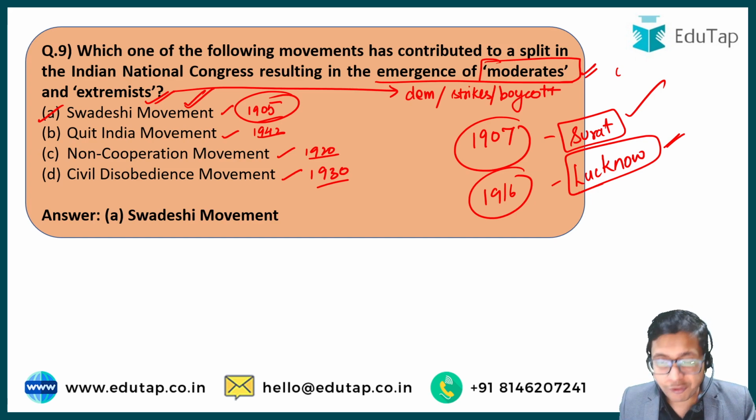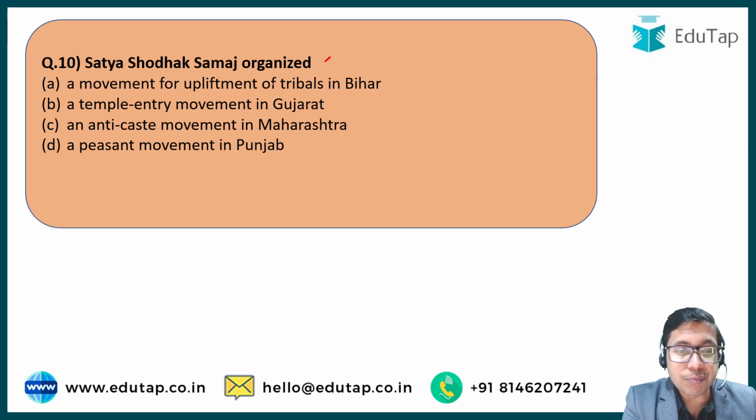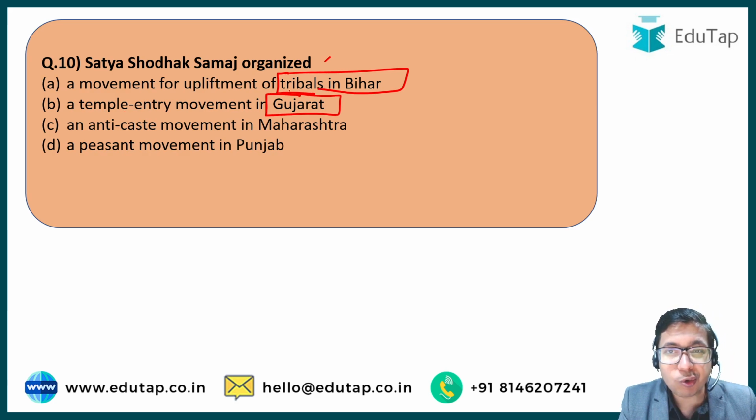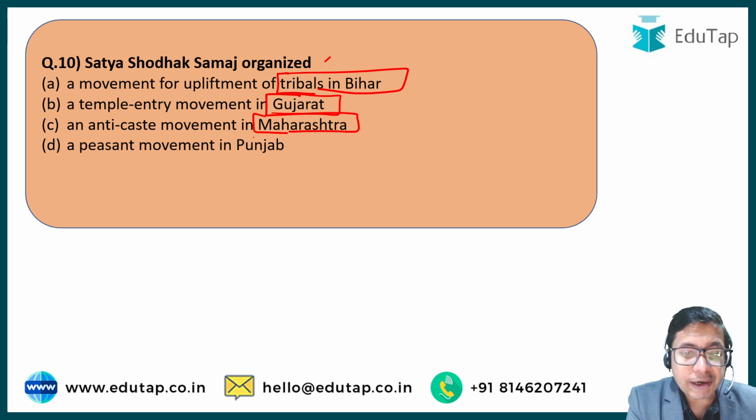Okay, now friends, the last question of the day, and this is about the Satya Shodhak Samaj, a very important reformatory organization. This organization organized a movement for upliftment of tribals in Bihar, or a temple entry movement in Gujarat, so that the so-called lower castes would be allowed entry into Hindu temples. Option C, anti-caste movement in Maharashtra, and option D, a peasant movement in Punjab.